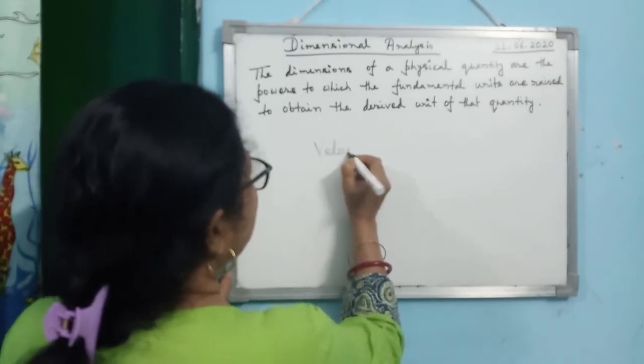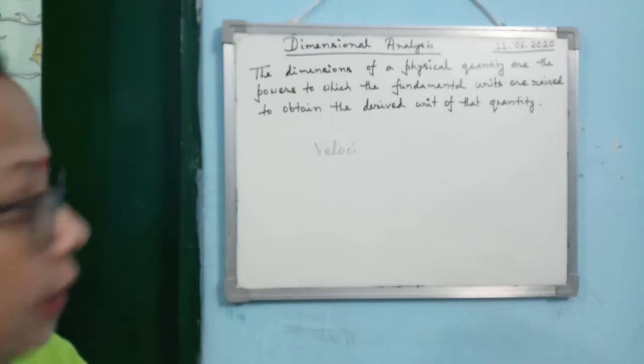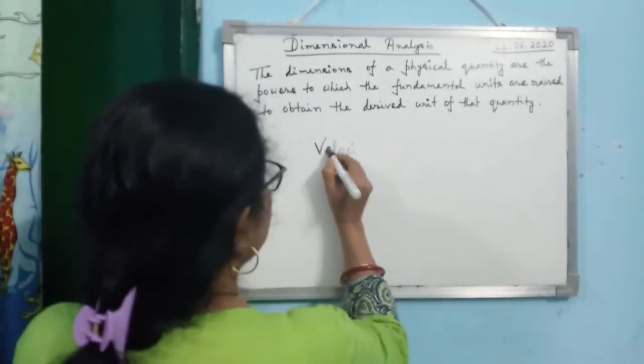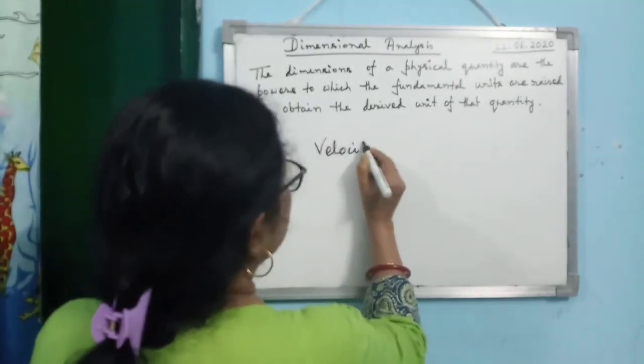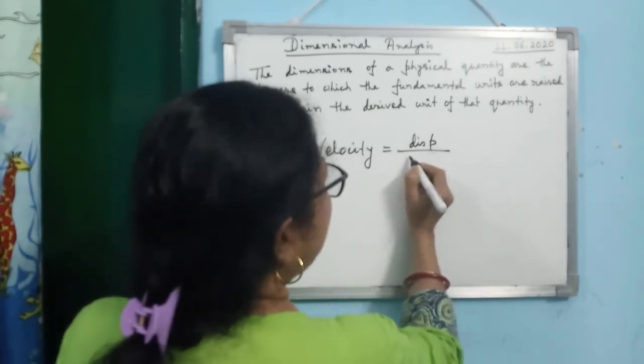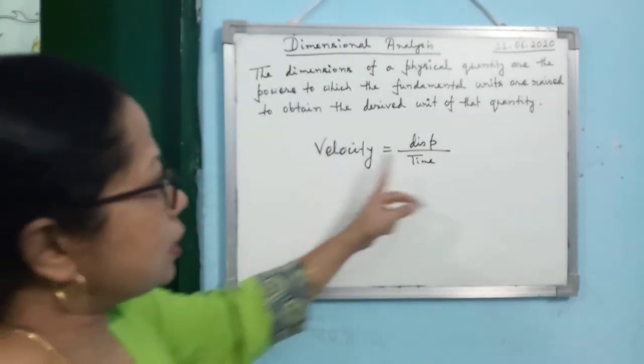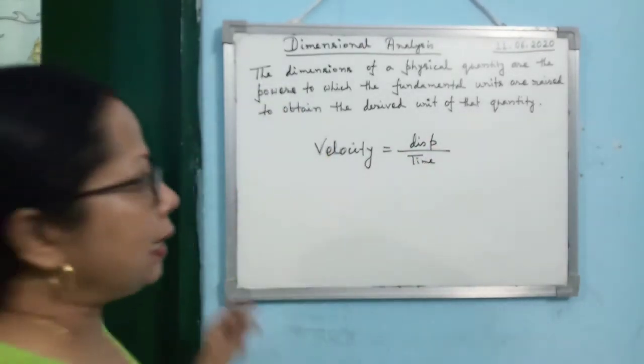Now you know that velocity, how can you write it? You can write displacement per unit time. Here you see displacement is nothing but length.